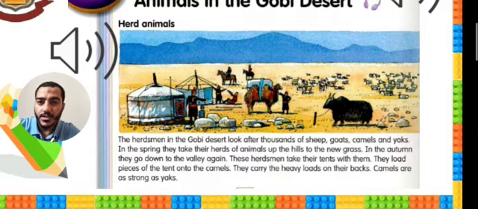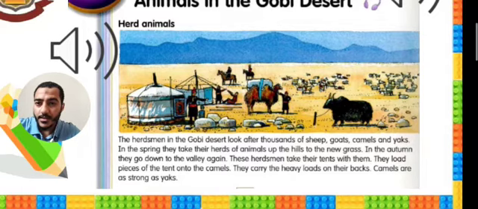But in the autumn, I think it's like the opposite of spring, you can see the leaves of the trees falling on the ground. So in the autumn, they go back down to the valley because there is no grass on the hill.